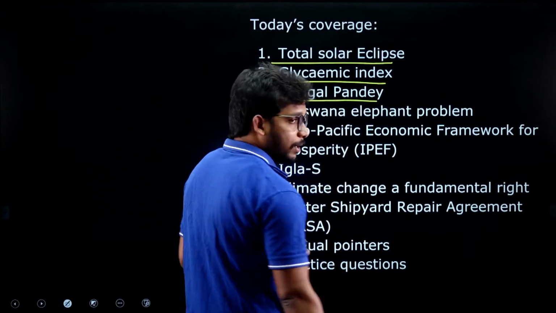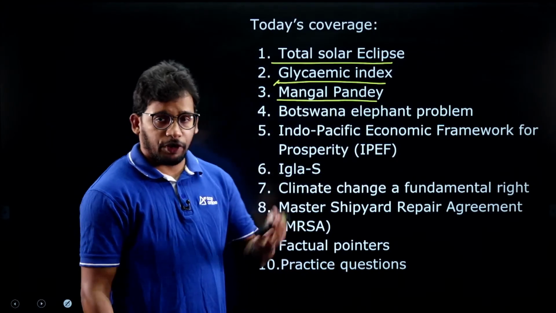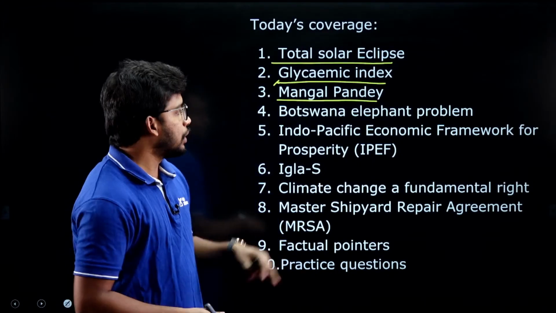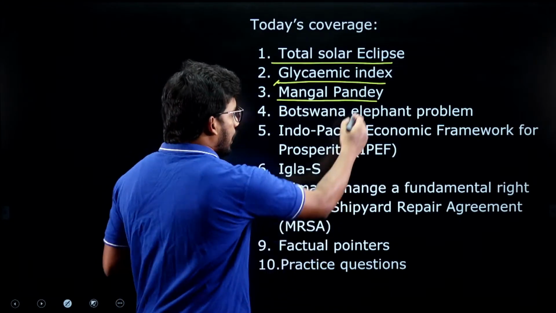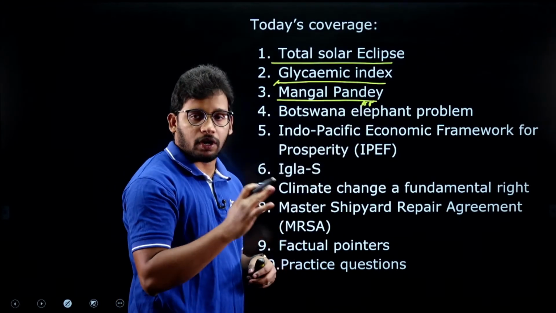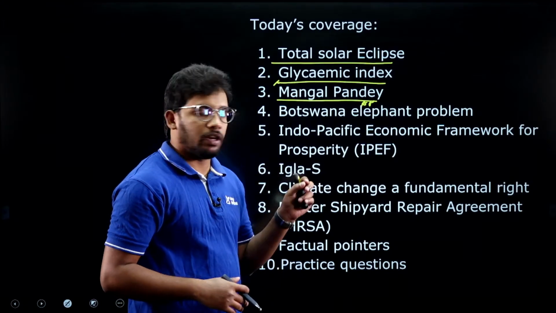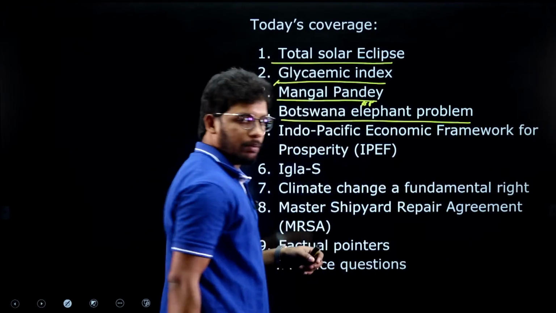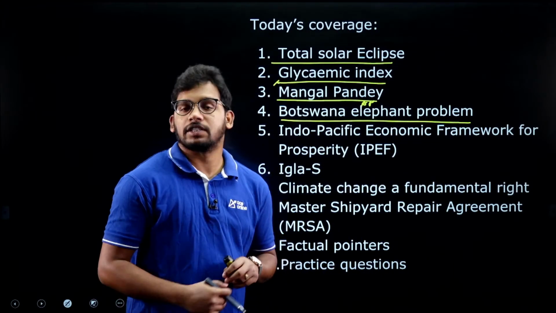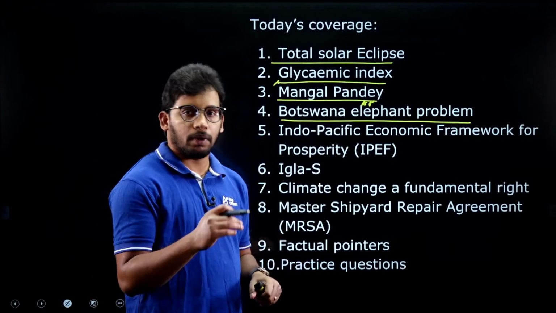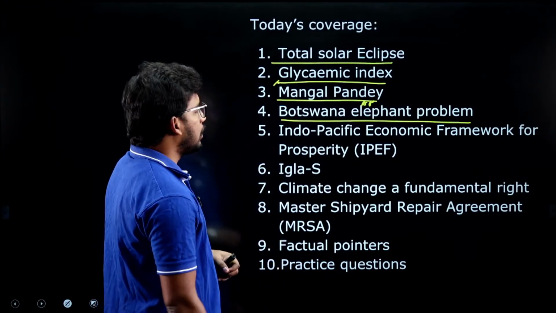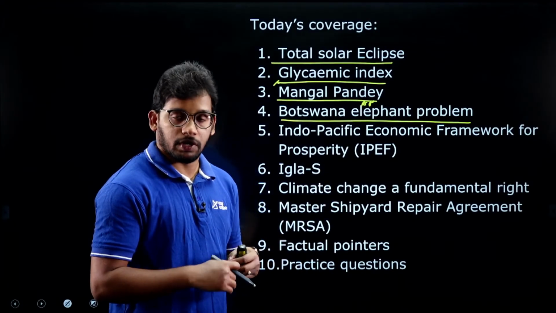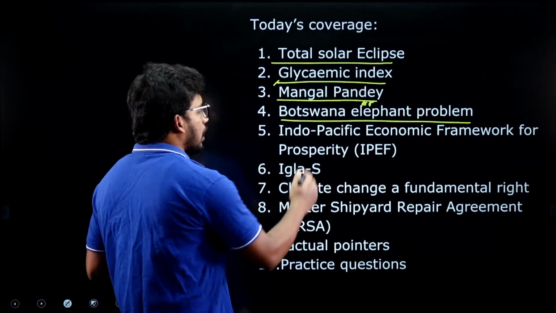And then Mangal Pandey, one of the freedom fighters, we can say, during the 1857 revolt against the British. He was hanged on April 8th. We will see briefly his contribution, and then we will come to his role as well. Okay. Then the Botswana elephant problem. Botswana is a country in southern Africa. So we'll see what the problem is related to the elephants, right? So this is also related to international as well as ecological, environmental news. So it will be asked in the exam.